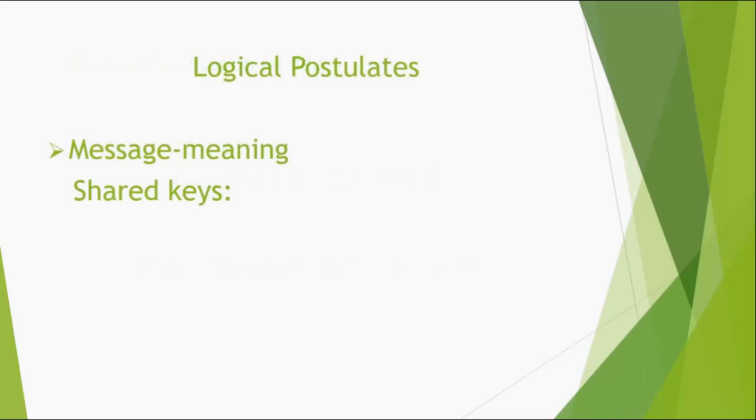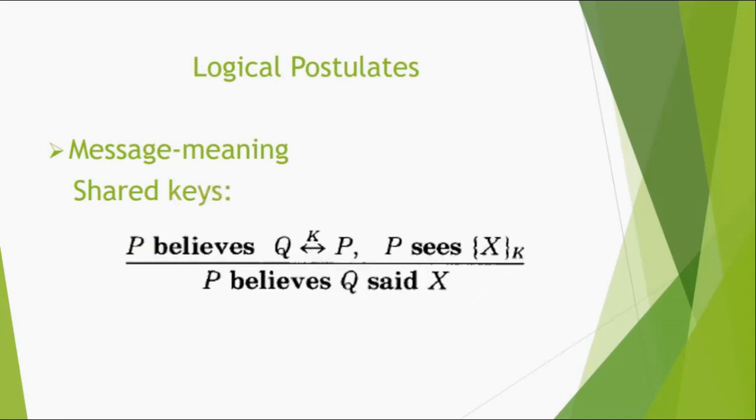So we have logical postulates, message meaning. For shared keys, if there is a shared key between Q and P, and if P believes that, and if P sees a statement X encrypted by K, then we say that P believes Q said X, that is, the statement X was sent by Q to someone.